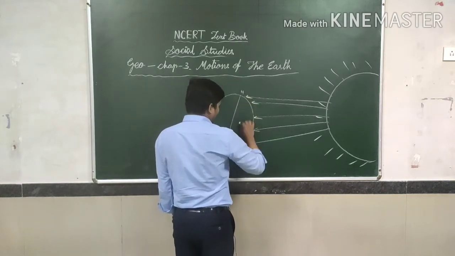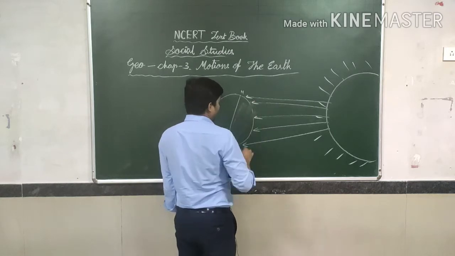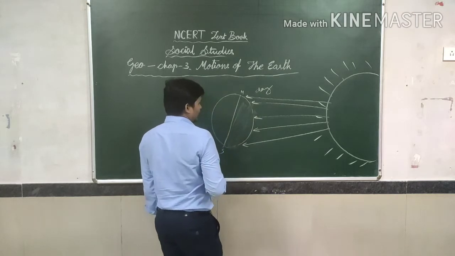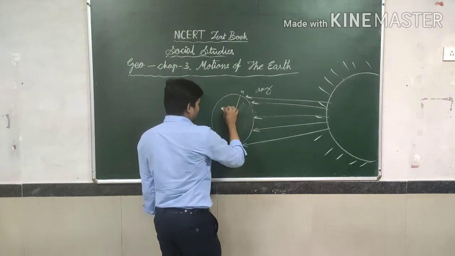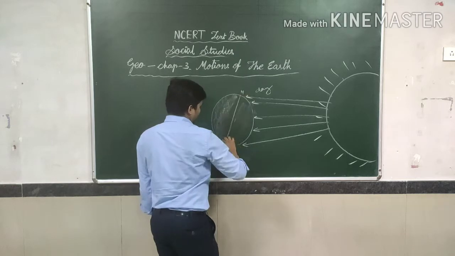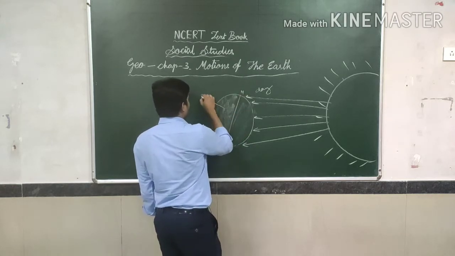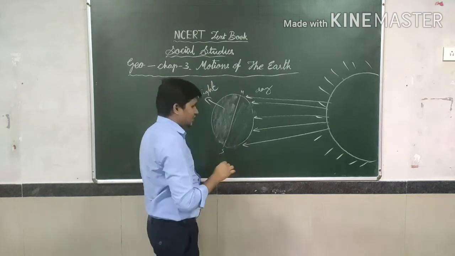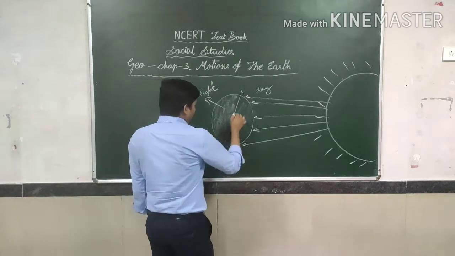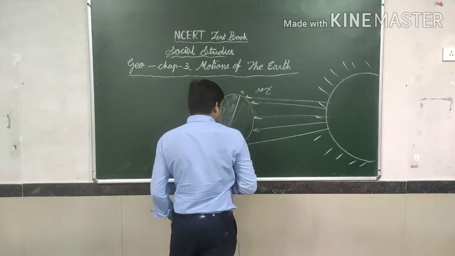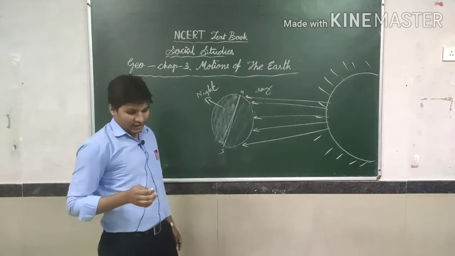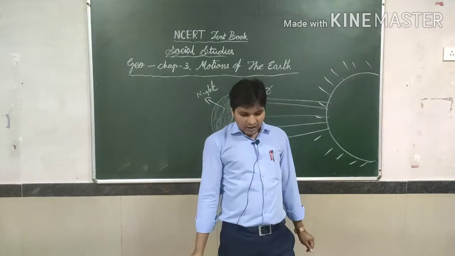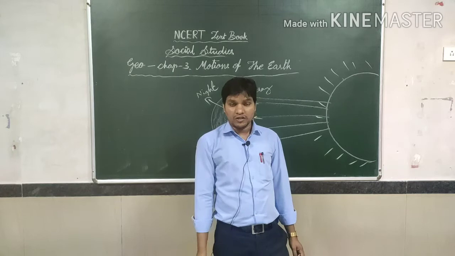So this side will be day and this side will be night. And the line which is dividing day and night is called the circle of illumination.